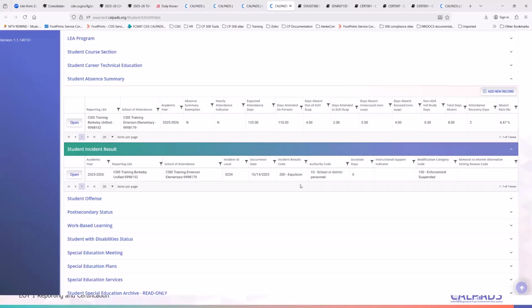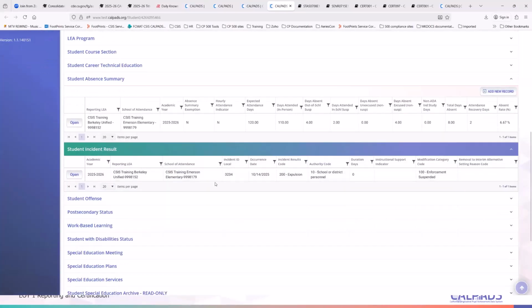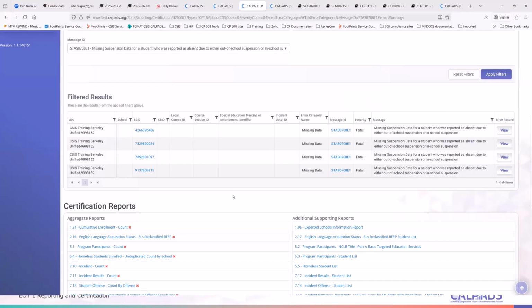Now, if that wasn't the case, if the student's out of school suspension or in school suspension was based on a different incident, then of course you have to submit that incident to CalPADS with the resulting suspensions reflecting out of school suspension and in school suspension. Okay. The bottom line here is that if you tell us that the student was suspended, then there should be a suspension result reported for that student in CalPADS. Right. So that's how to resolve this error.